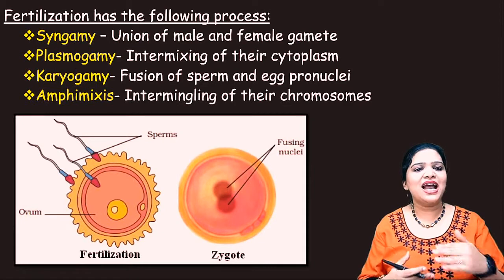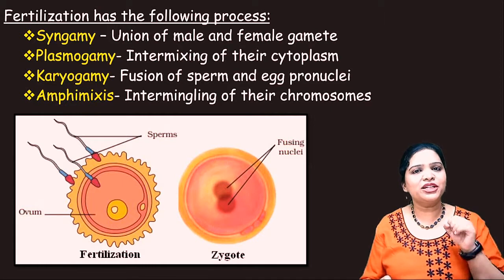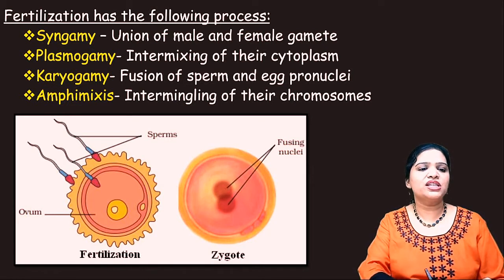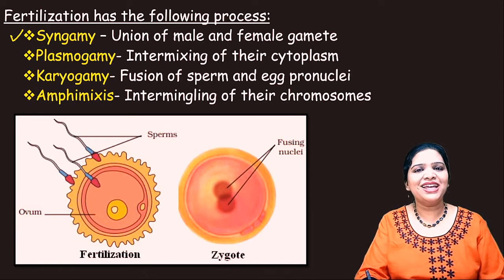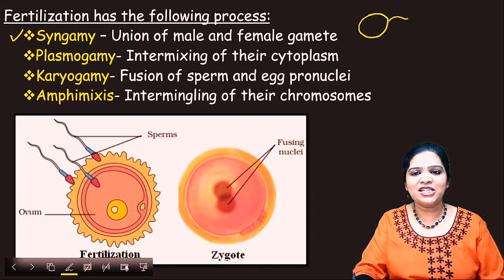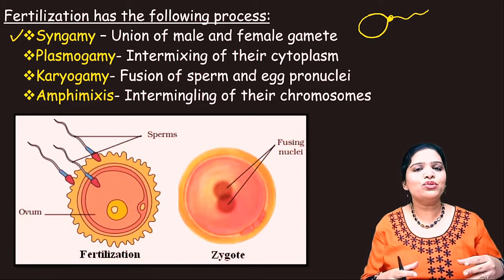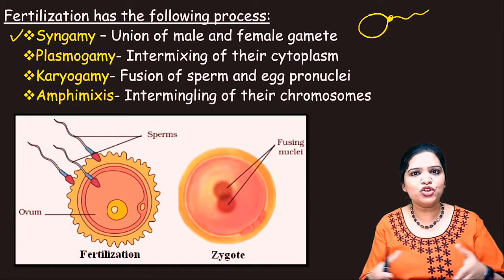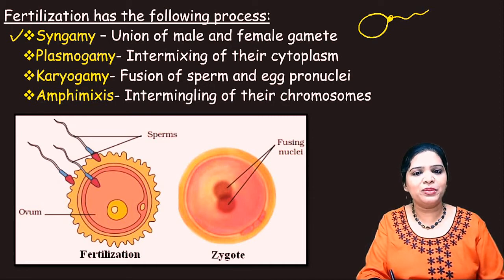This fertilization has several steps and several processes involved. So let us learn a few terminologies which are very important from the exam point of view. You should know the meaning of these words. That is syngamy. What is syngamy? The union of male and female gamete is called syngamy. That means when the egg cell and the sperm join together, this is called syngamy. You know synchronization. Synchronization means coming together in one symphony. So here syngamy means union of the male and female gamete.